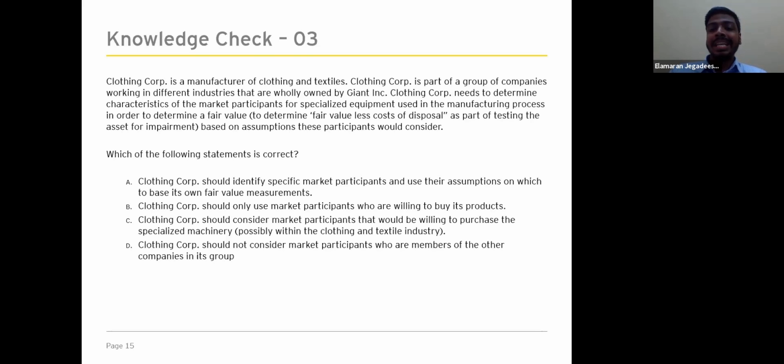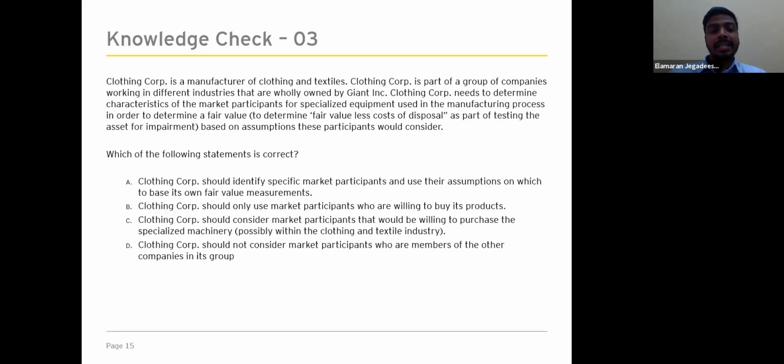Clothing Corp needs to determine the characteristics of the market participants for specialized equipment used in the manufacturing process in order to determine fair value based on assumptions these participants would consider. Which of the following statements is correct?